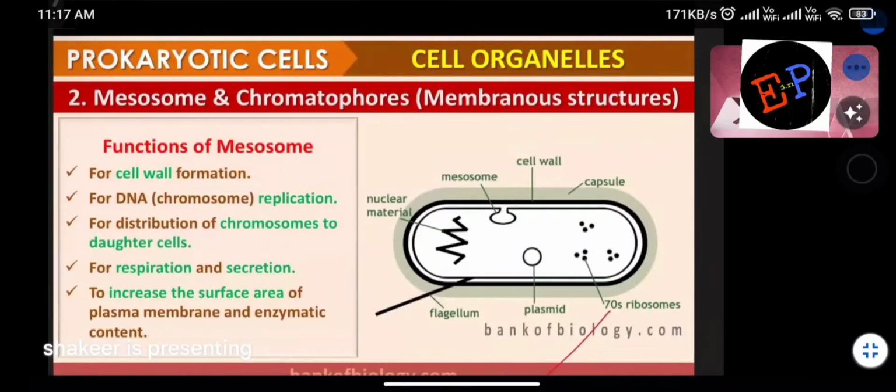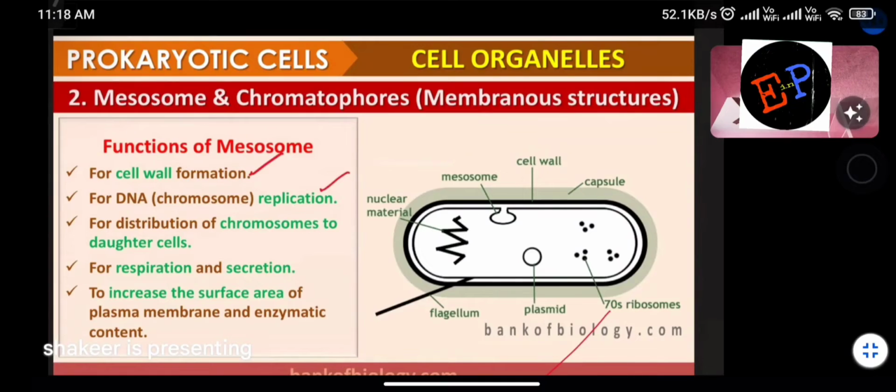Next, function of mesosome. Mesosome has three organelles now. What are the different functions we are seeing here? First is cell wall formation. DNA replication. Where is DNA replication useful? When a new cell is created, DNA should be transferred.